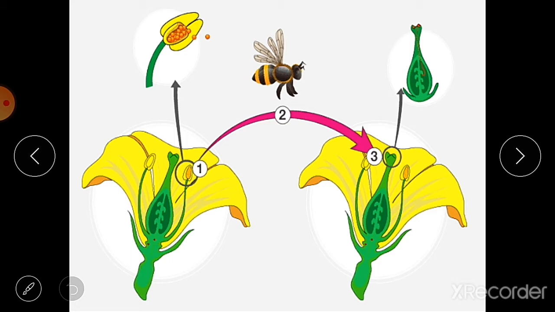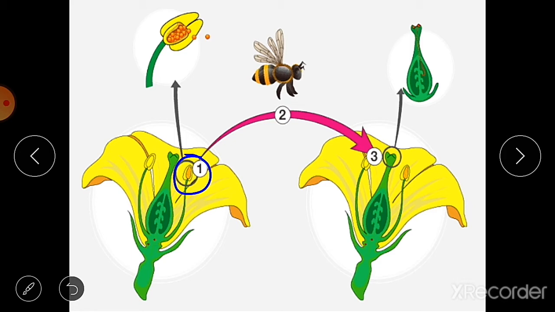Pollination which takes place within the same flower or between two flowers of the same plant is called self pollination. Here you can see the pollen grains that are present on the anther.